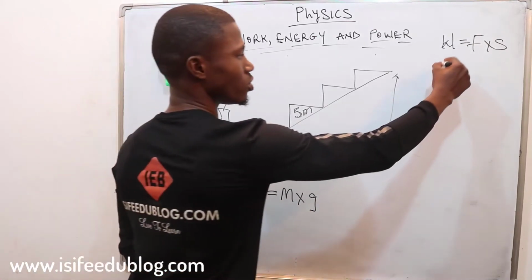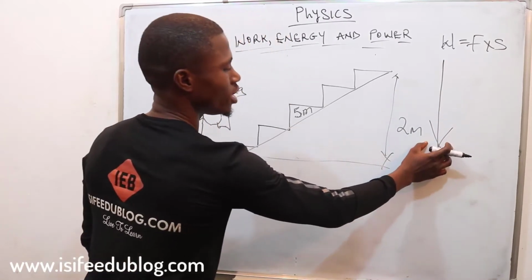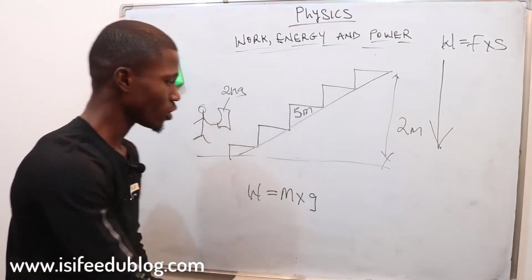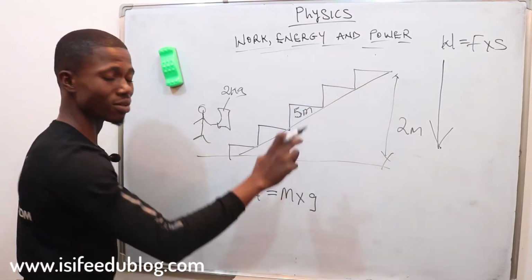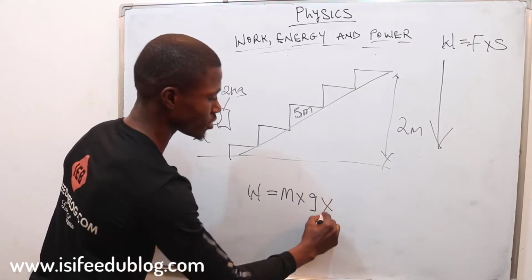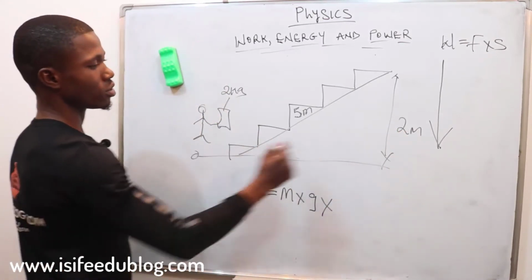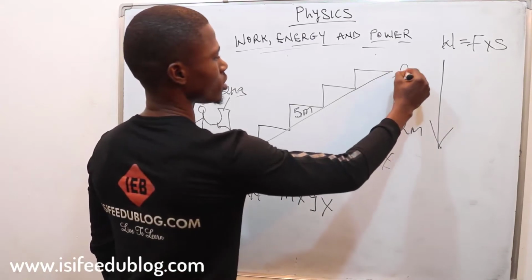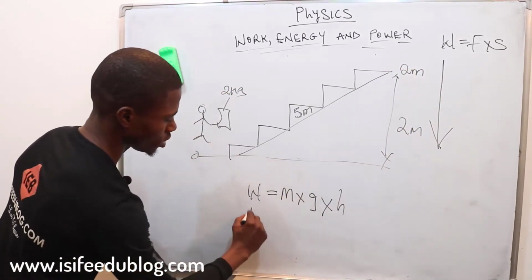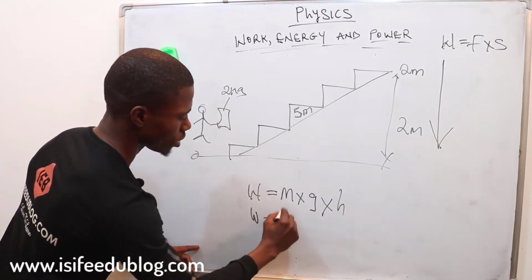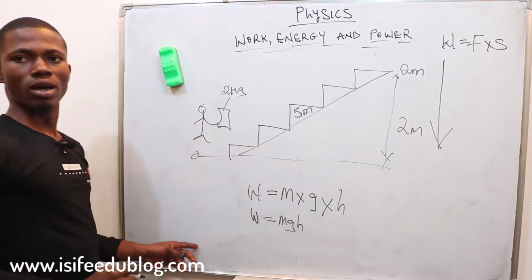Because our gravitational pull is coming like this, that is, the weight of any body is coming downwards. For you to lift this up from here to here, you have to consider the acceleration due to gravity. The next is our height, because we're lifting it from this 0 level to a level of here, which is 2 meters. So we have to consider our height. Automatically, work done is mass times acceleration due to gravity times our height.